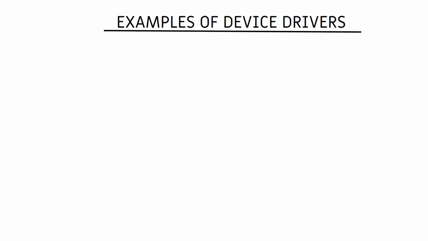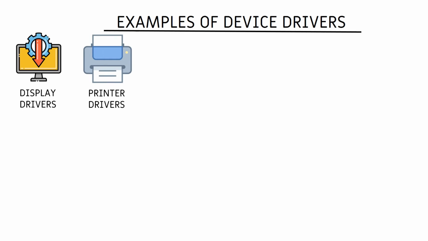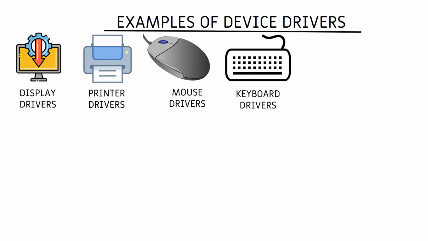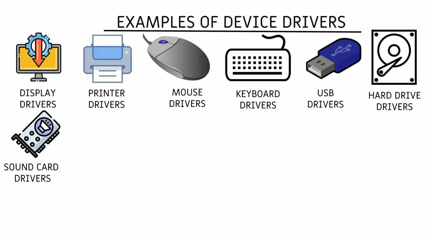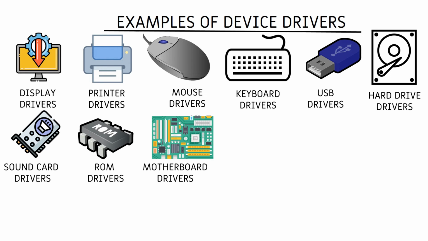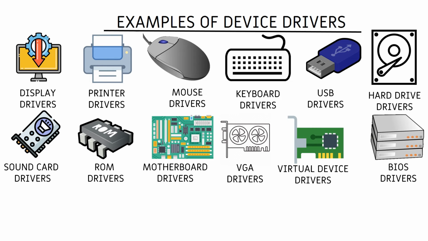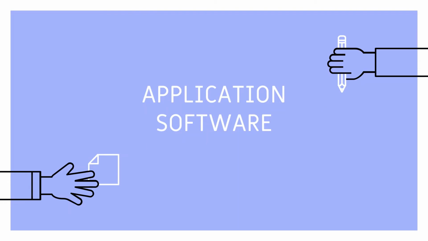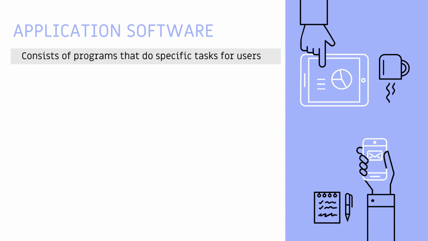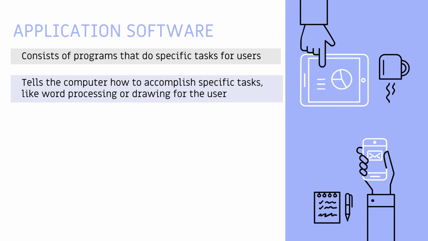Examples of device drivers: display drivers, printer drivers, mouse drivers, keyboard drivers, USB drivers, hard drive driver, sound card driver, ROM drivers, motherboard drivers, VGA drivers, virtual device drivers, BIOS drivers, phones, speakers. Application software. Application software consists of programs that do specific tasks for users. It tells the computer how to accomplish specific tasks such as word processing or drawing for the user.